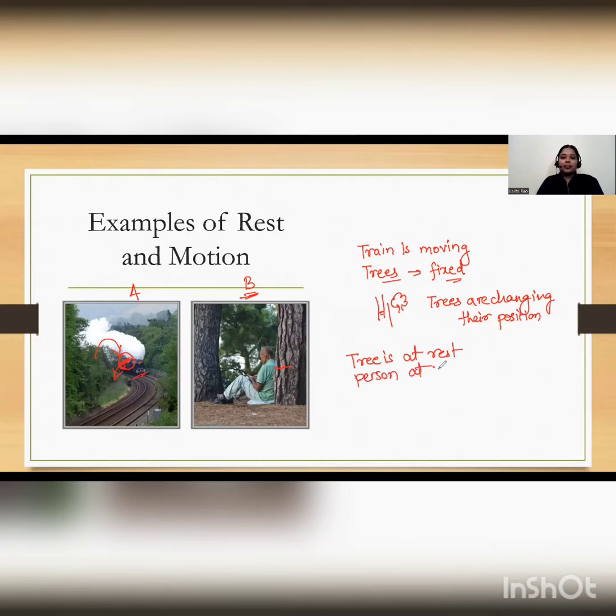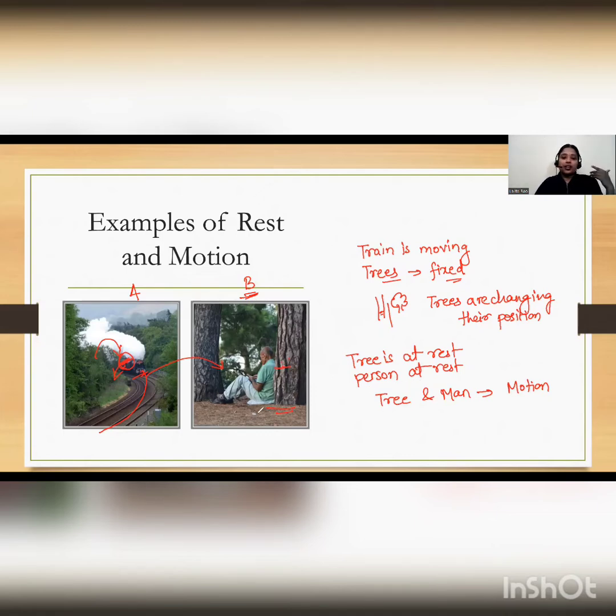But the train which is passing from that side, the passengers who will observe the tree and the man, for those passengers, the tree and the man both are in motion, when observed from the moving train.